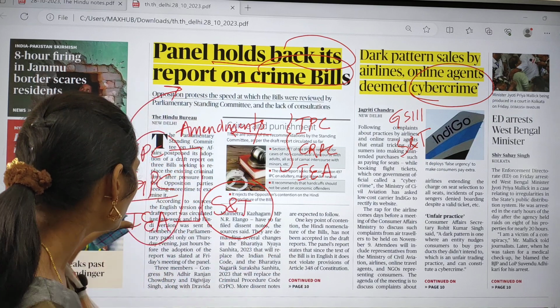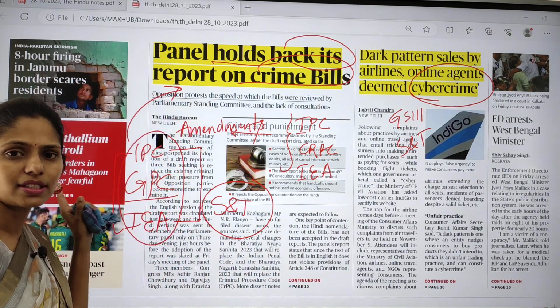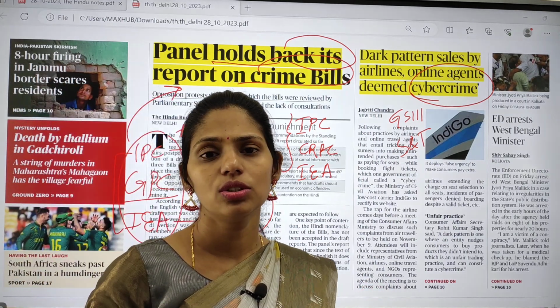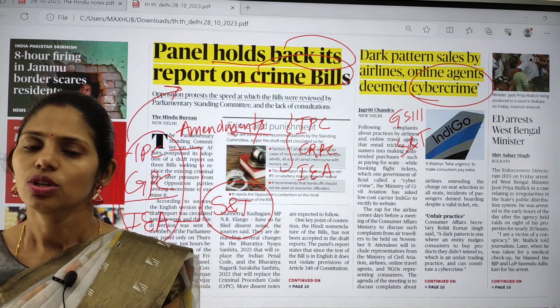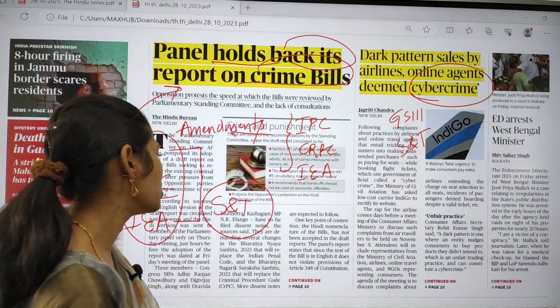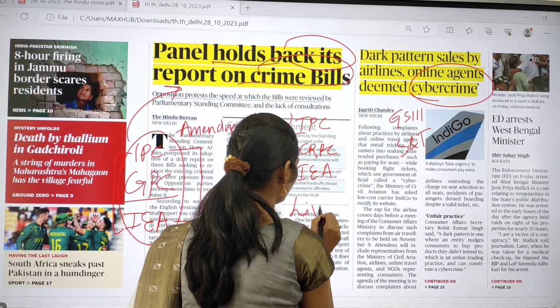The laws present in India, like the IPC, CRPC and Indian Evidence Act, are not properly dealing with these new types of crimes. So there is a need for amendment, because our constitution is a living document.